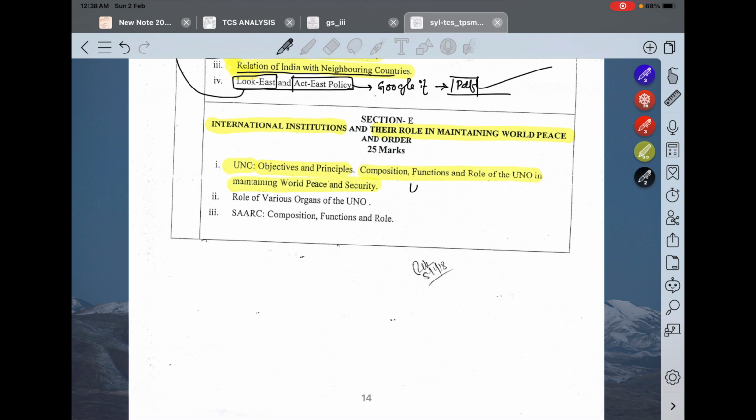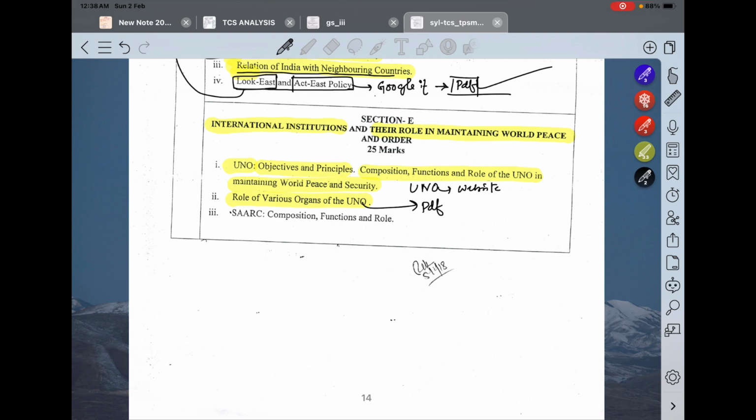There is a particular website of the United Nations Organization. You should definitely go to that website. You just see from there. Don't make any notes from that. You just browse it. Okay, research about it. After that, you search it on Google. There you will get your exam oriented notes PDF. From that you make your precise notes according to you. Okay, next is role of various organs of UNO, also the same PDF.